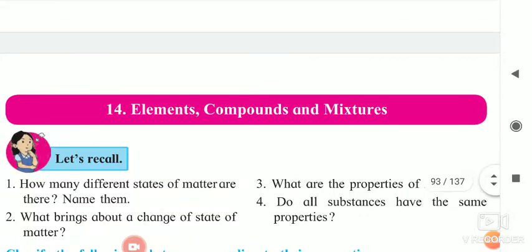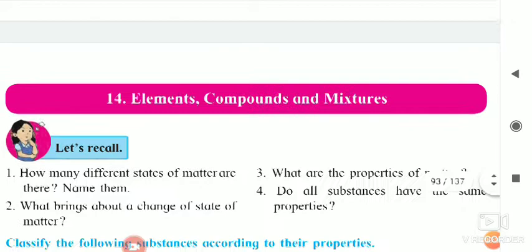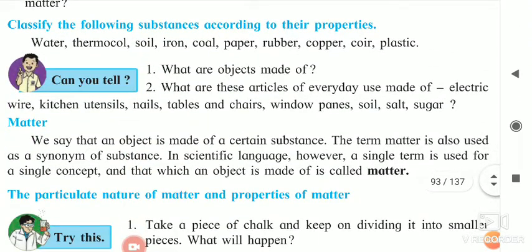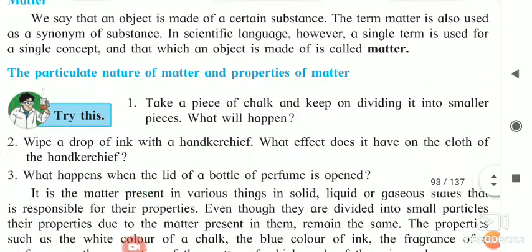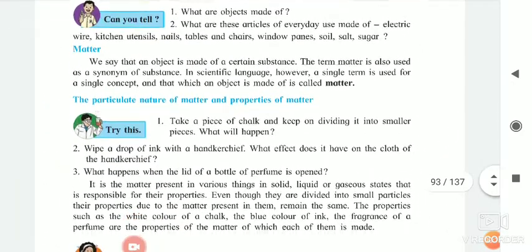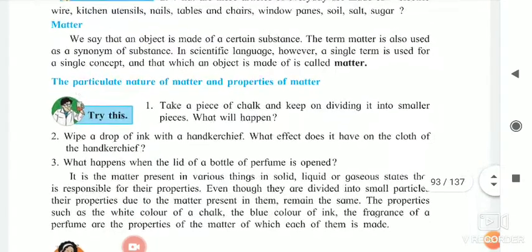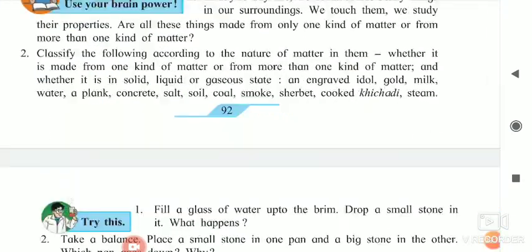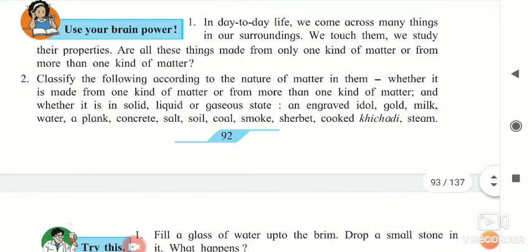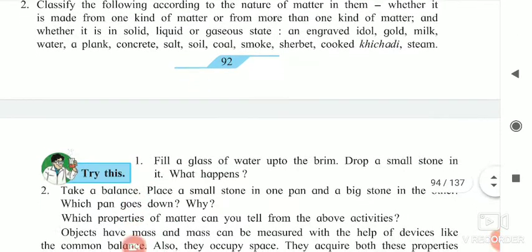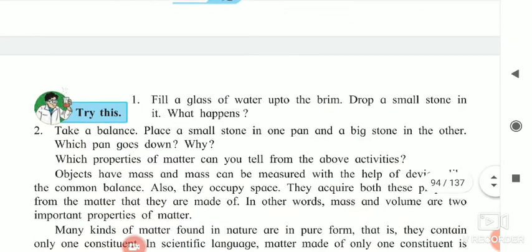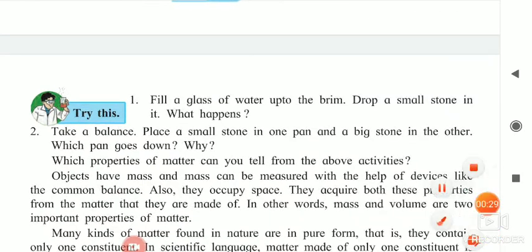Students, lesson number 14, Element, Compounds and Mixtures. In this lesson, yesterday we had seen the classification of substances according to their properties. Then what is matter? And the next point is, we also solved the questions from the Use Your Brain Power. Okay. Now today we will see the next part of our lesson, and that is Try This.